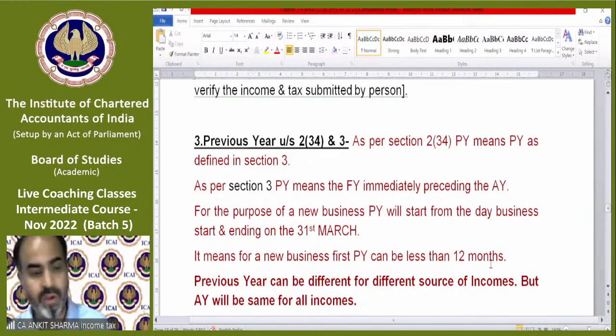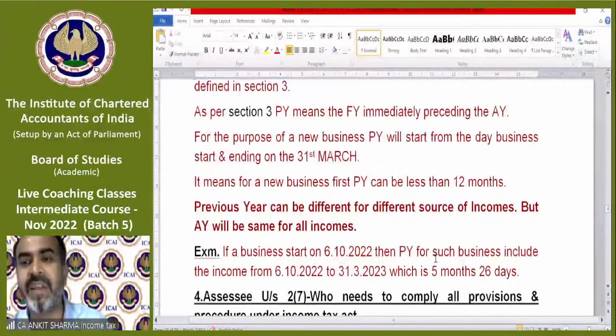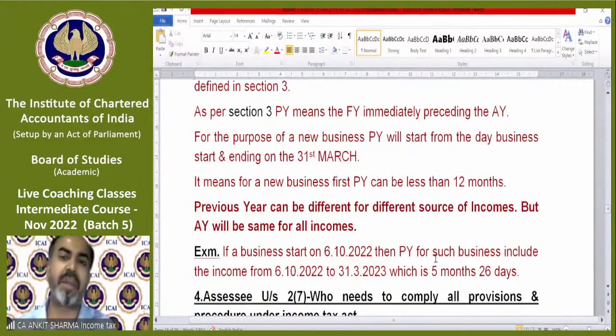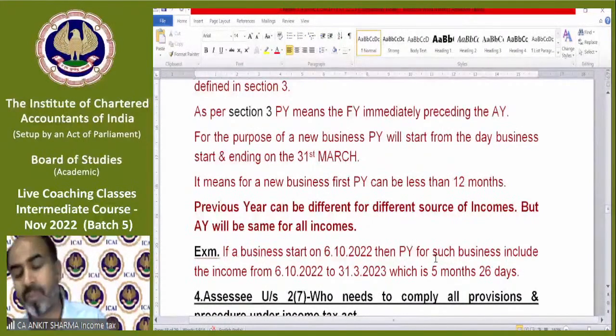For the purpose of a new business, previous year will start from the day the business starts and end on 31st March. It means for a new business, the first previous year can be less than 12 months, correct? Previous year can be different for different sources of income. If I'm starting my business from 1st July, then the previous year for that business will be from 1st July till 31st March.